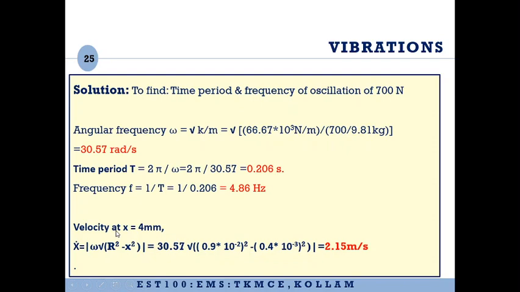To find the velocity at x is equal to 4 mm, the equation for velocity is omega root of r square minus x square. Omega is 30.57 and r is 0.9 into 10 raised to minus 2. Similarly, x is 0.4 into 10 raised to minus 3. If you solve this equation, you will get it as 2.15 meter per second.